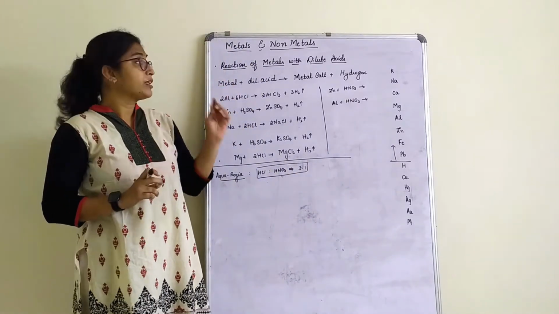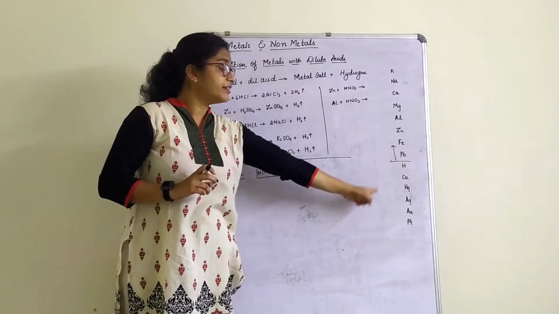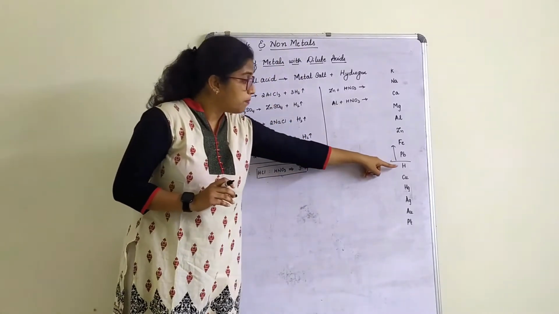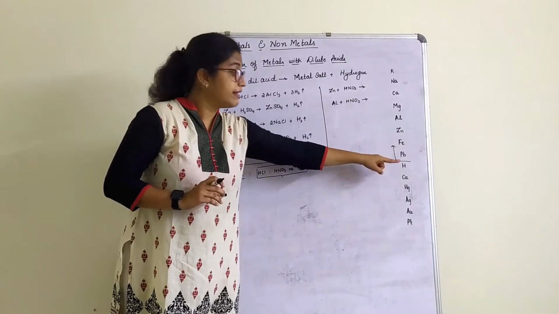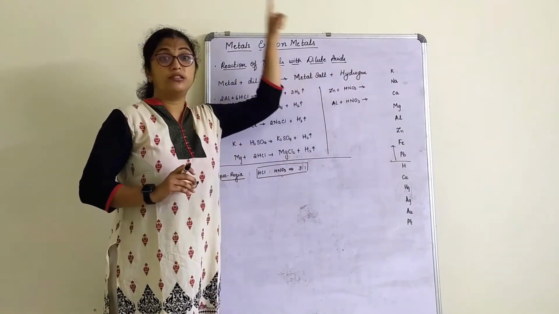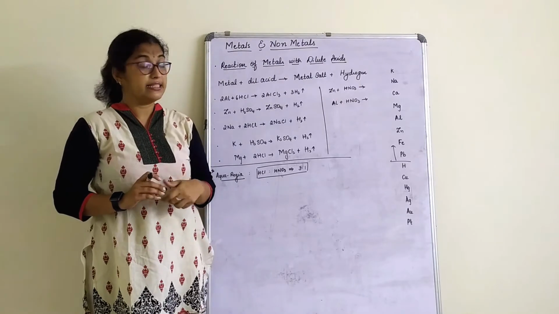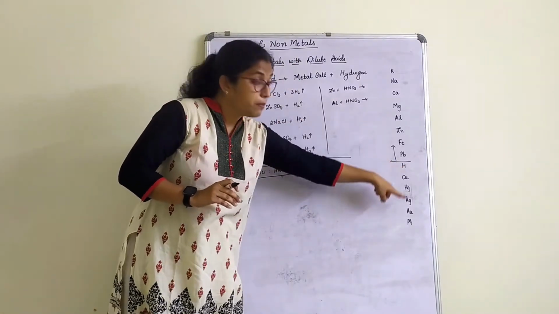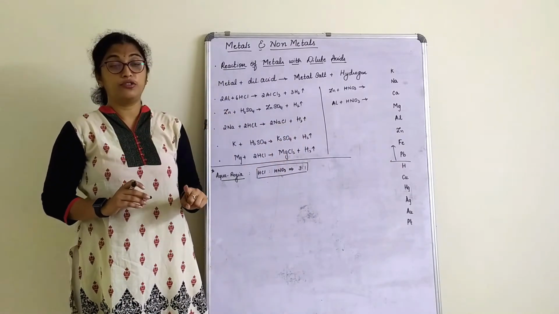So that is why, in all these things, I am writing the reactivity series first. Do remember, metals which are placed in the reactivity series above hydrogen will all react with acid. The metals placed below hydrogen will not react.